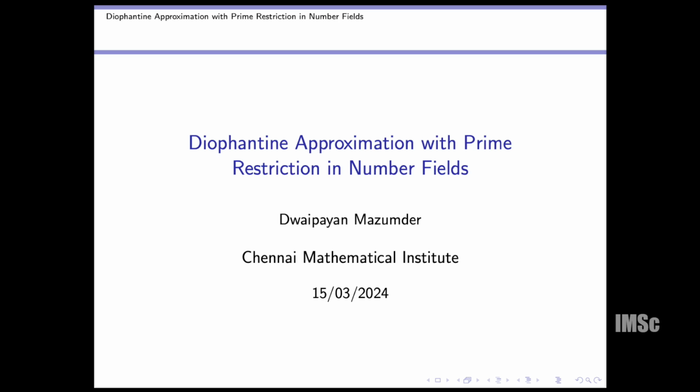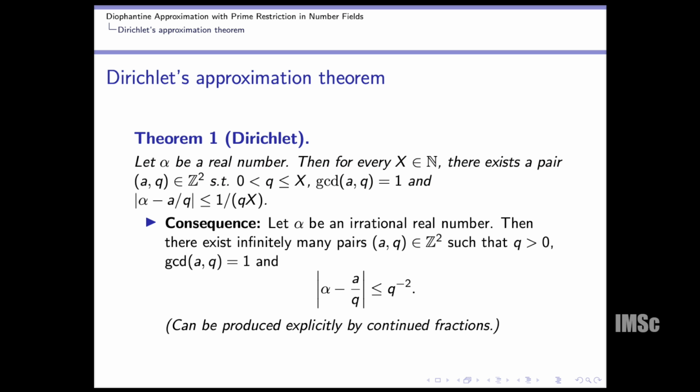The topic is Diophantine approximation with prime restriction in number fields. The question actually starts from Dirichlet's problem: if alpha is a real number, then for every natural number x there exists a coprime pair (a, q) in Z^2 with q greater than 0 and less than or equal to x, such that |alpha - a/q| is less than or equal to 1/(qx).